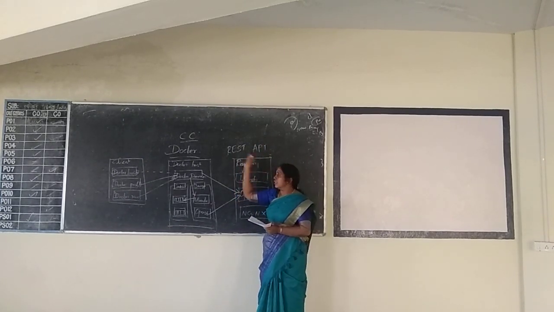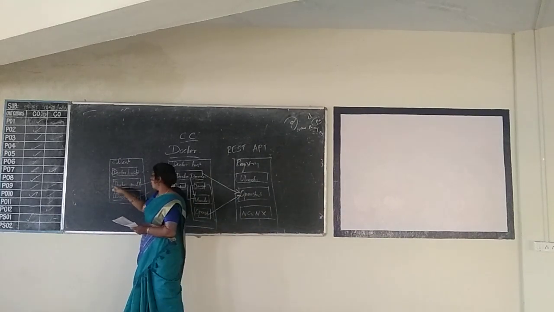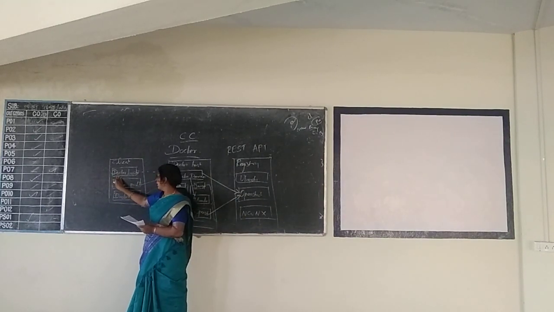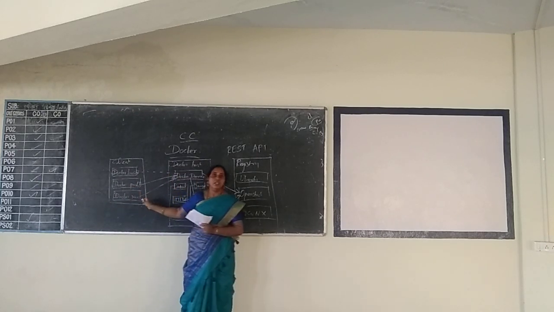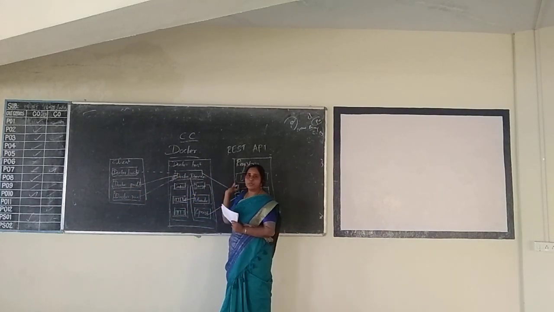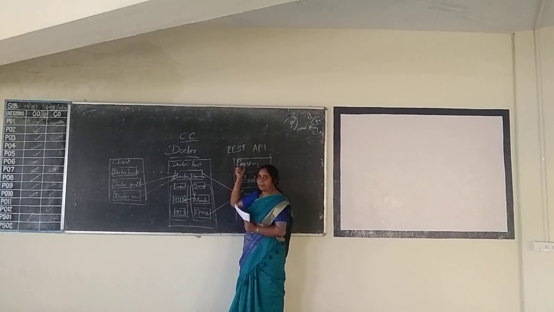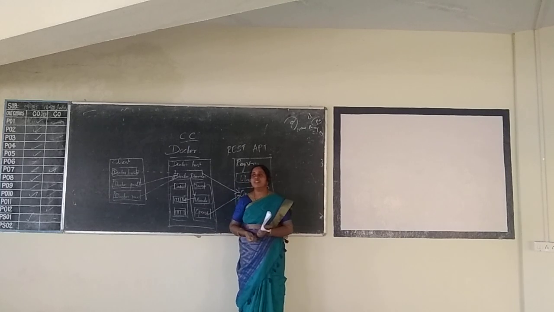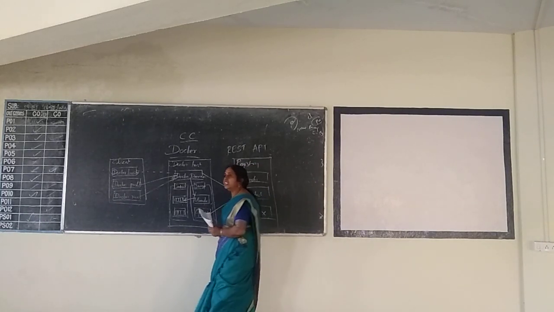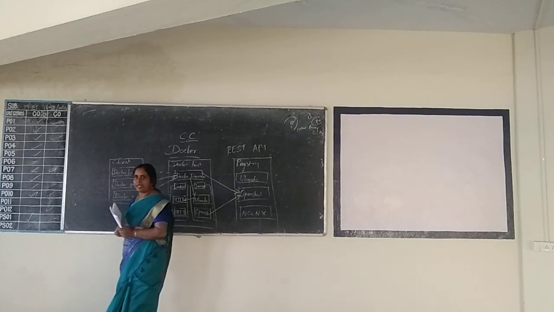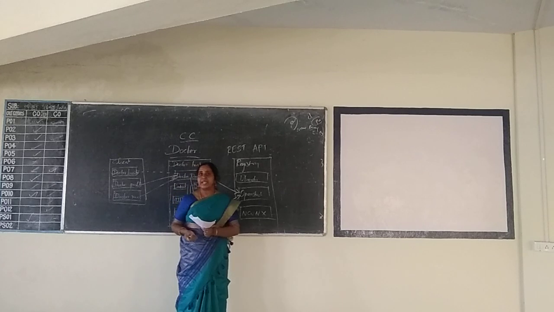That is, the client has some components like Docker build, Docker pull, as well as Docker commands. So the client can communicate with the server through the REST API. So the Docker engine will have three components: client, server, and REST API. Then there is one Docker image.